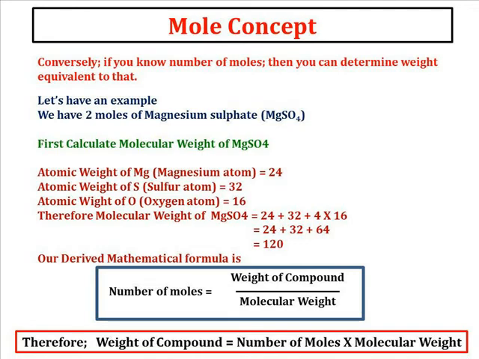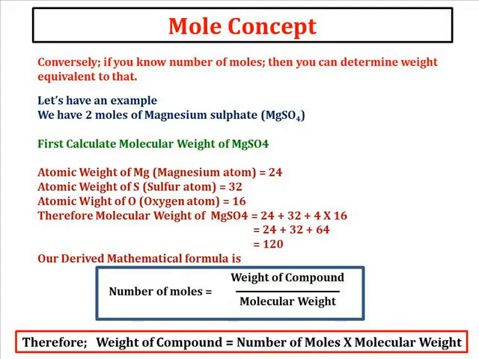Now conversely, if you are given a number of moles and you have to find the required weight of the compound, then you can do it in reverse also. So let us have an example of 2 moles of magnesium sulfate. You want to take 2 moles of magnesium sulfate. First we have to calculate the molecular weight of magnesium sulfate.